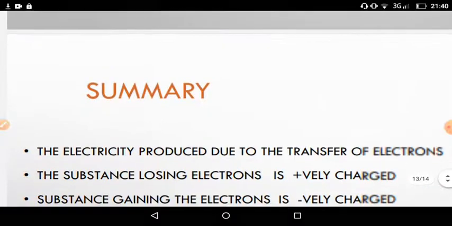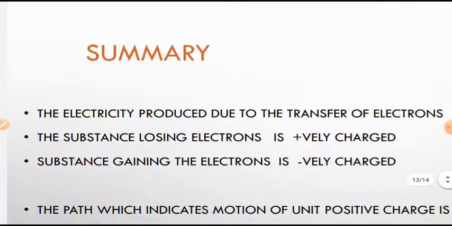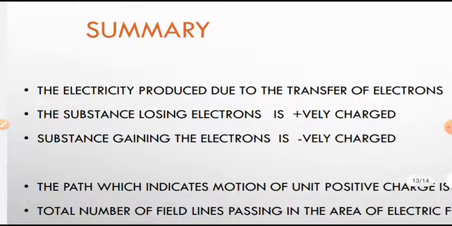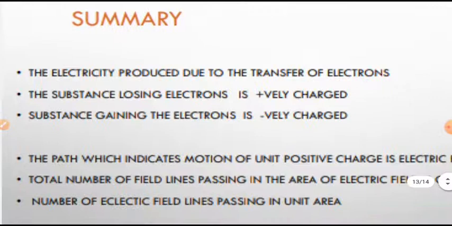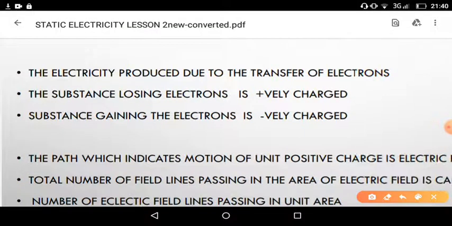So this is about the second lesson. In this lesson we have studied static electricity, how it is produced with some examples, and how one substance can be positively charged by losing electrons, and negatively charged by gaining electrons.